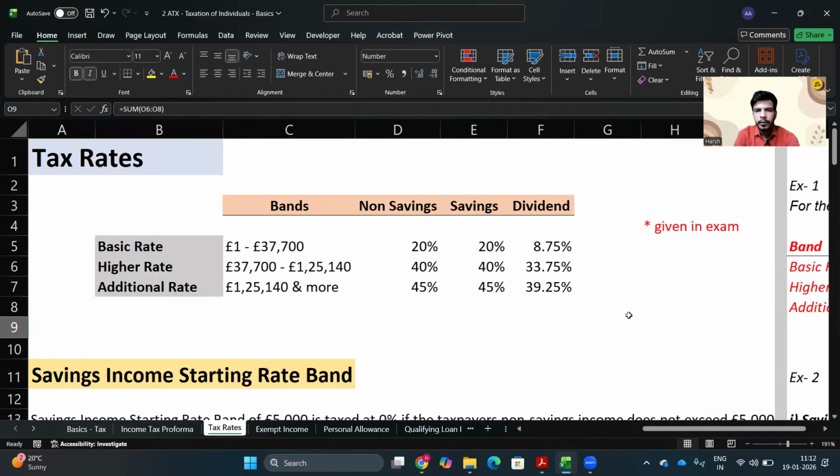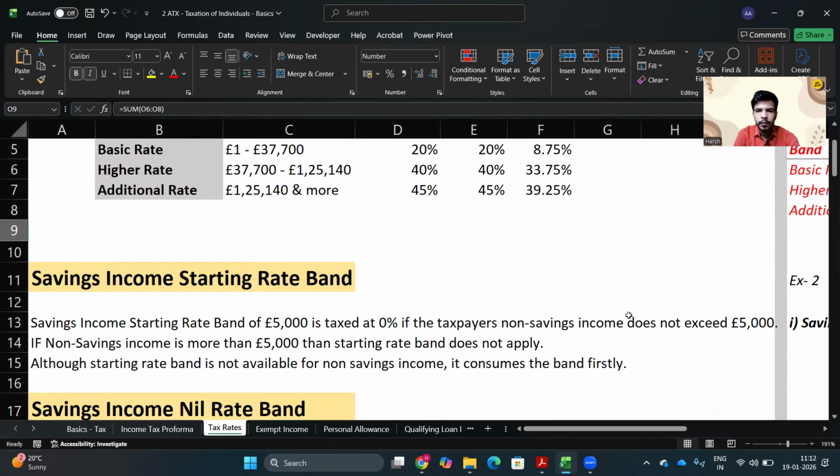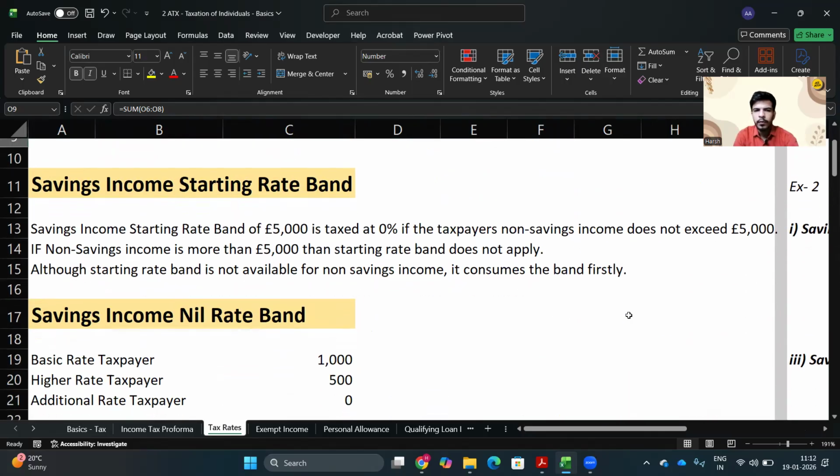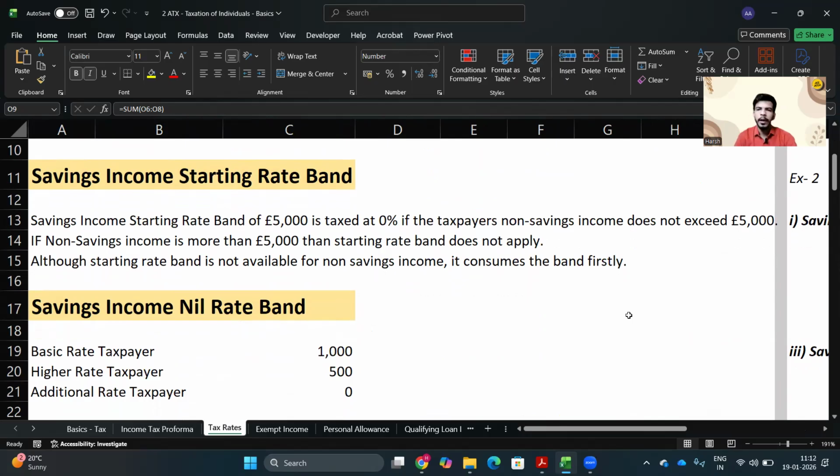Now, three other things that you need to consider while calculating any tax liability. Firstly, you have the savings income starting rate band. What do I mean by savings income starting rate band? You have 5,000 pounds of savings income which could be taxed at 0%. But there is a condition.